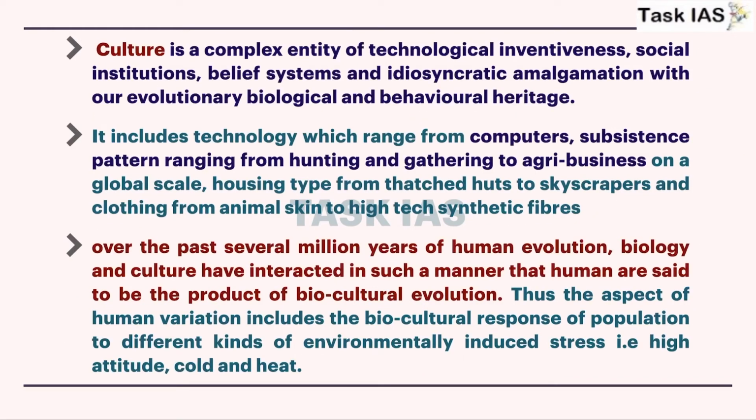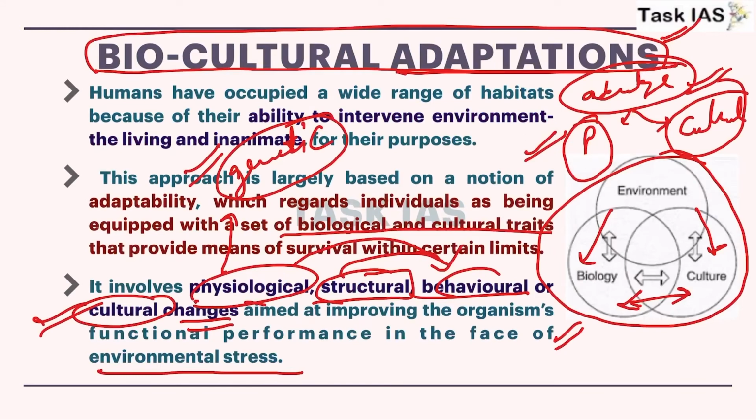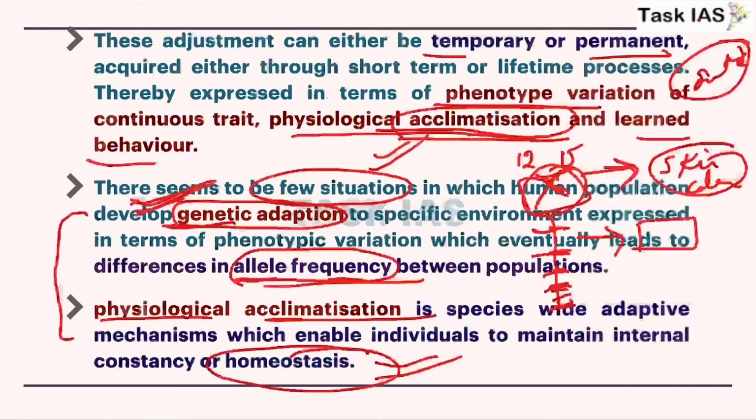So what we have discussed till now is that in biocultural adaptations there is focus on biological adaptations as well as cultural adaptations. Till now we have discussed more on biological adaptation, where we discussed how physiological adaptations can be temporary or permanent. Temporary are very short term, permanent can be of two types. Firstly, those which can bring change in genetic composition, and second type of permanent physiological acclimatizations are those which will be present in an individual but will not be transferred to the next generation. So we have discussed that till now.